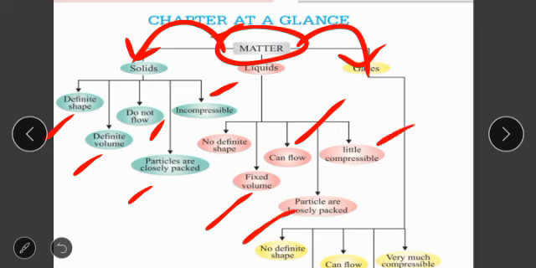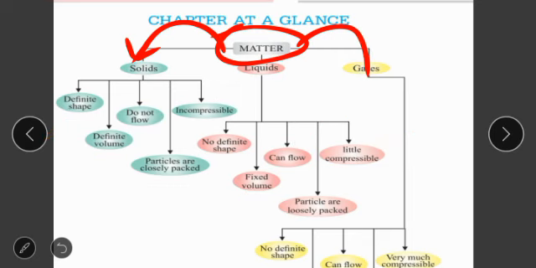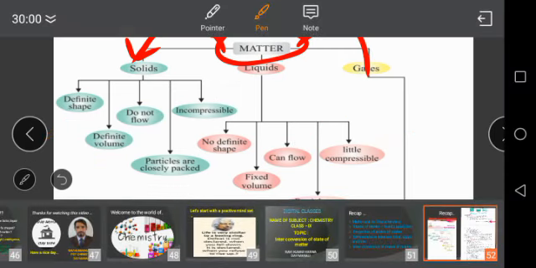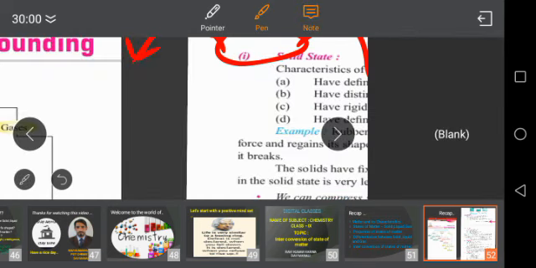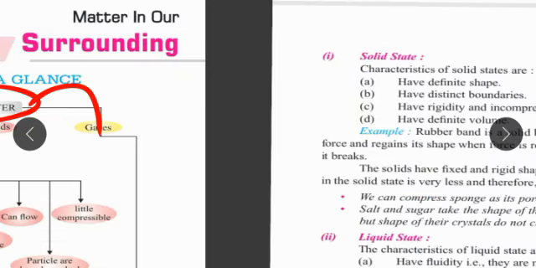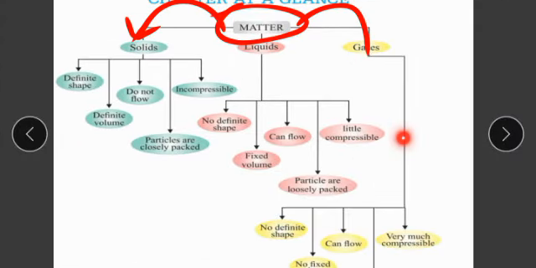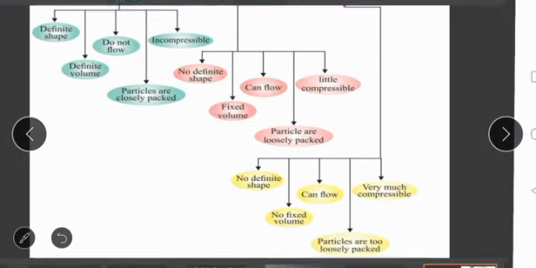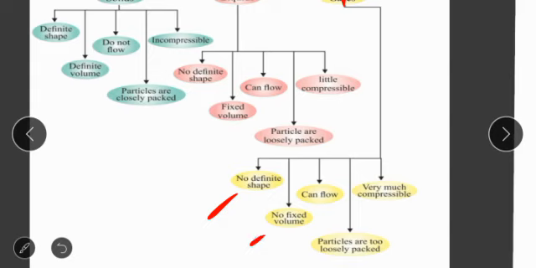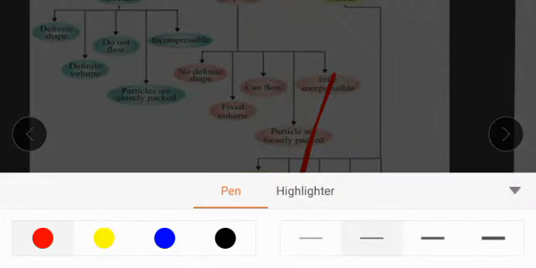Whereas gases don't have definite shape, it doesn't have fixed volume, it can also flow, it has very compressible nature, and its particles are very loosely packed. So these are basically solid, liquid and gases that we have studied.